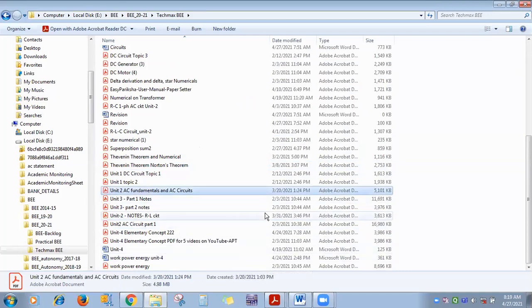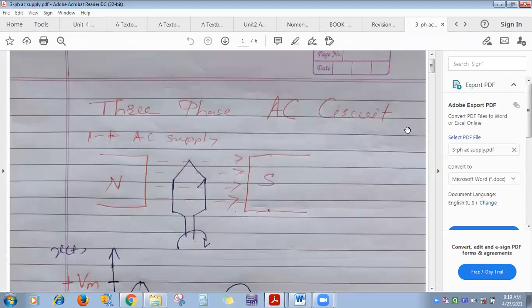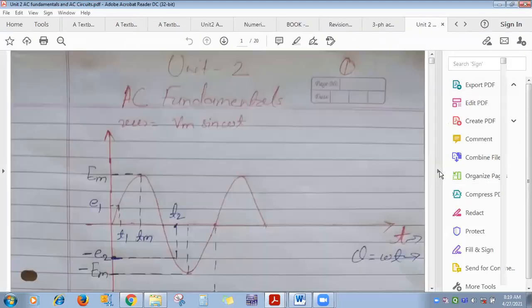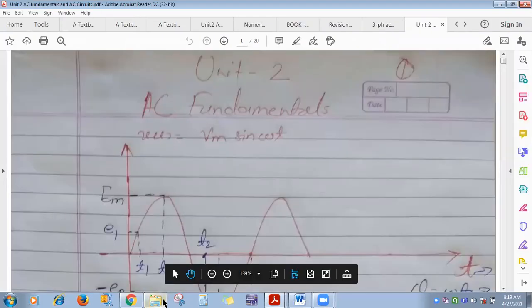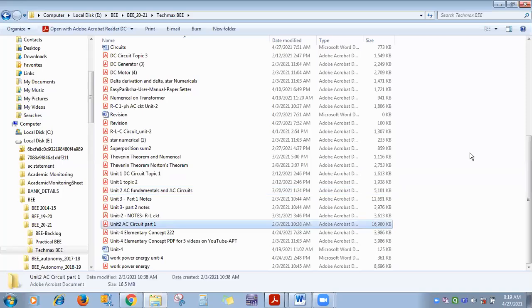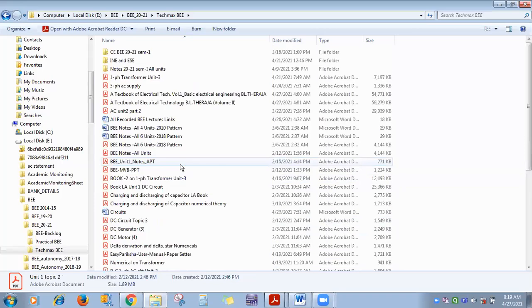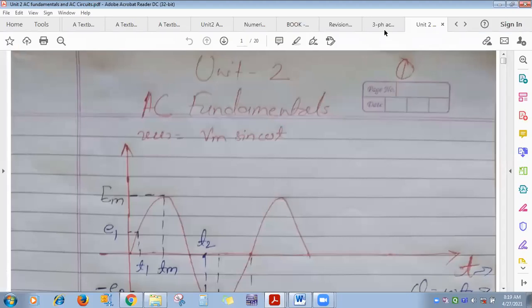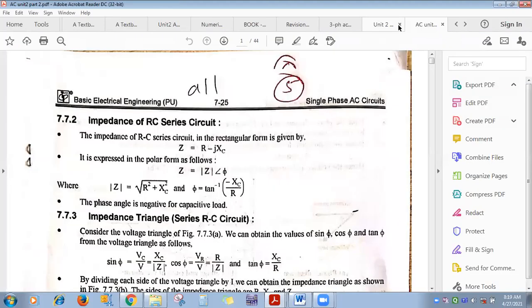AC fundamentals. No, AC fundamentals is second unit. One minute. Just a minute. Part 2. Where is that document? Here it is. AC unit part 2. Okay.